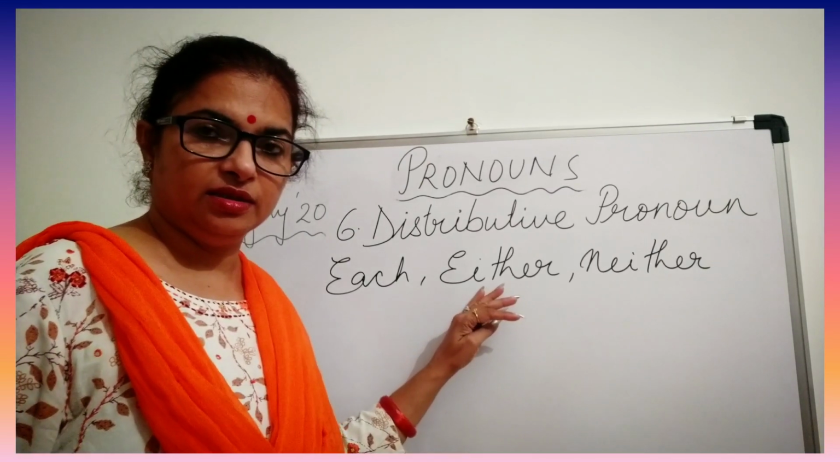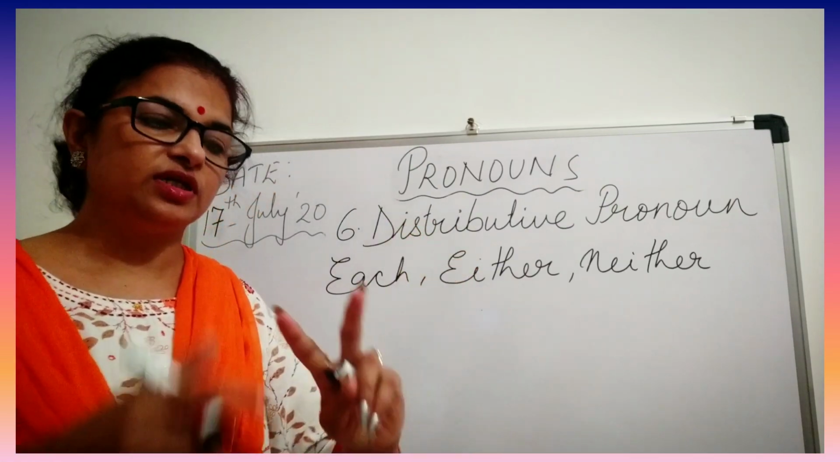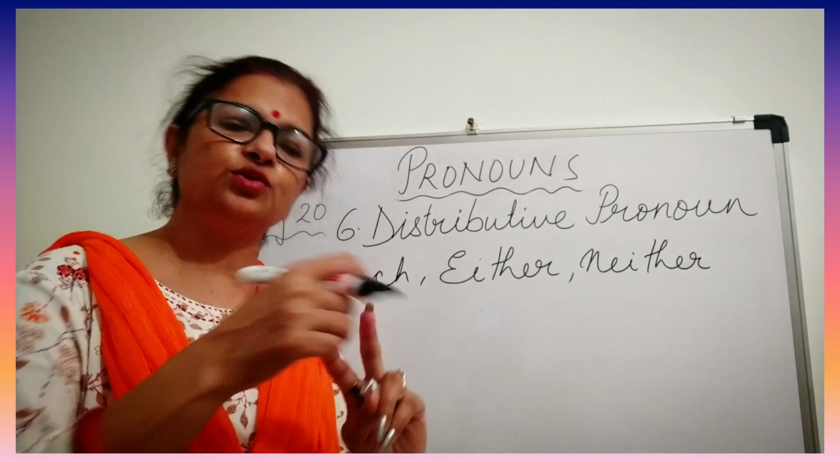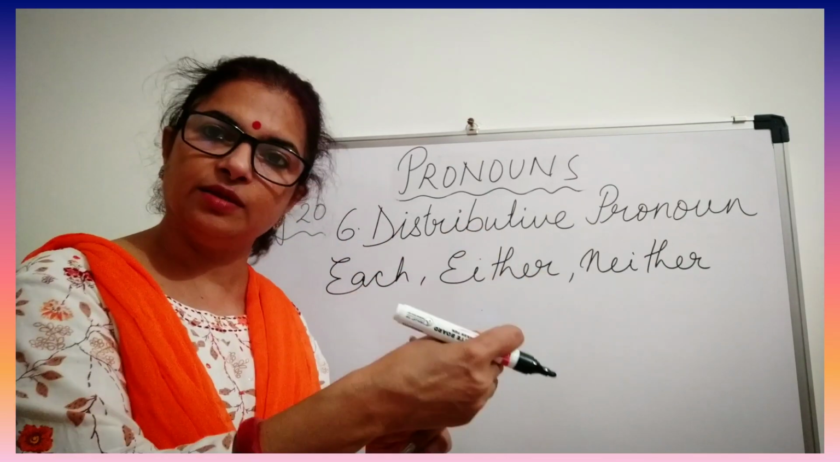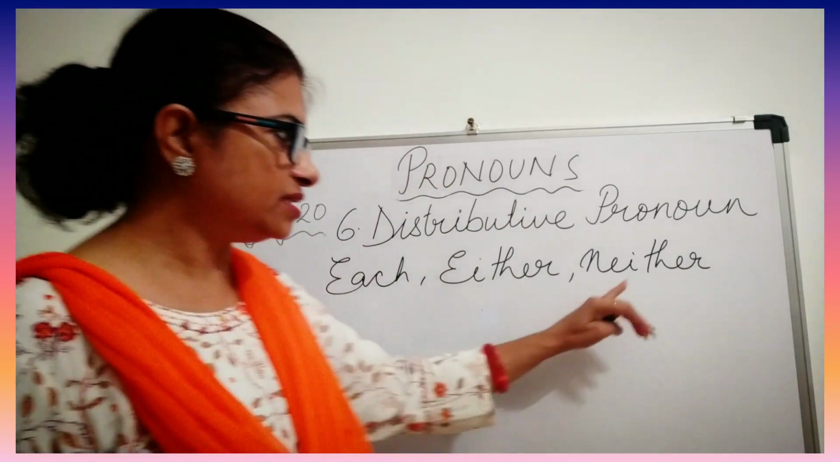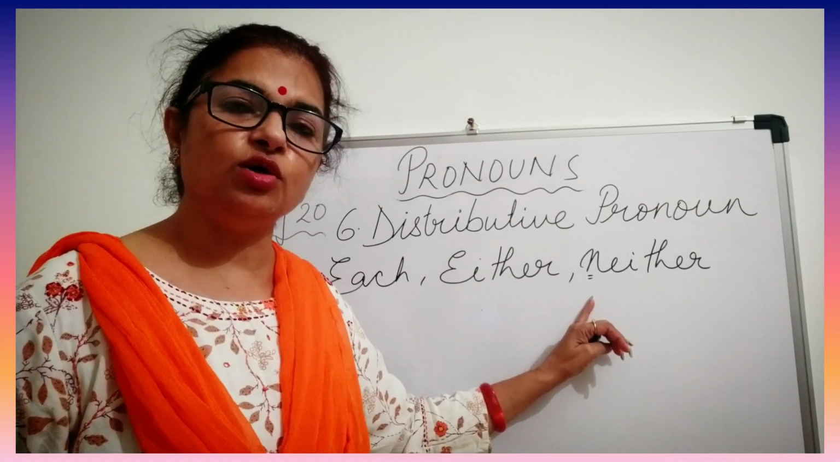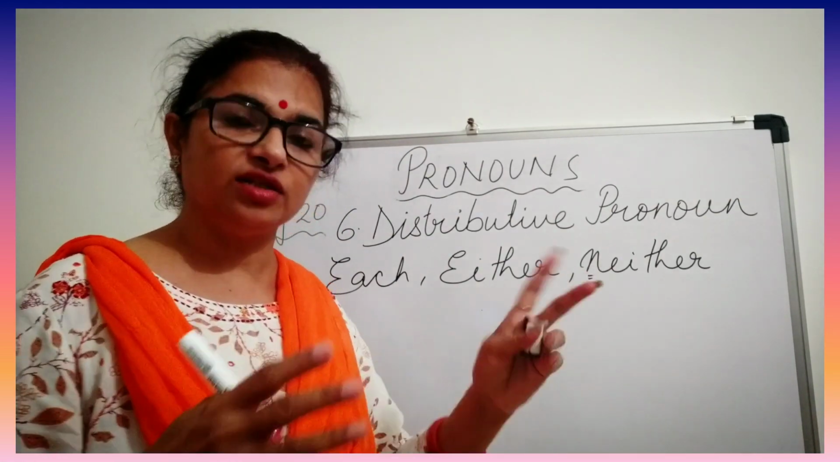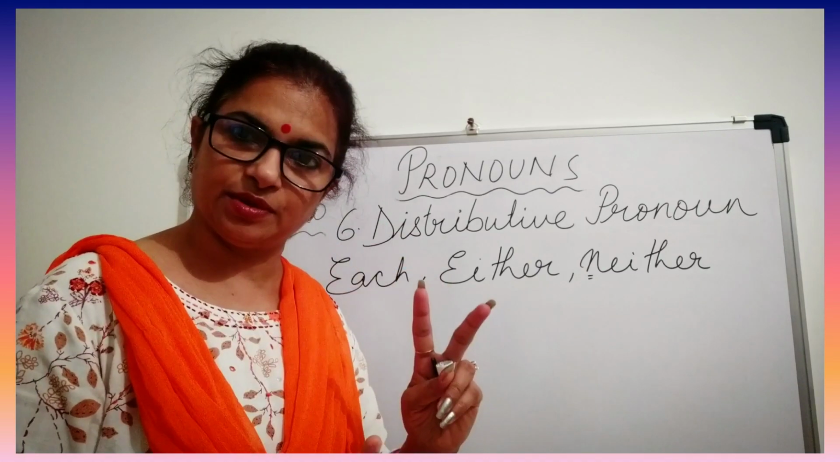Either. This is in terms of 2 only. Suppose if there are 2 students, so either of the students helped the teacher. Means this student helped or the other student helped. So it means only one of them helped. If I say neither, see the meaning goes in negative. Neither, again 2, neither of the children helped means no one helped.